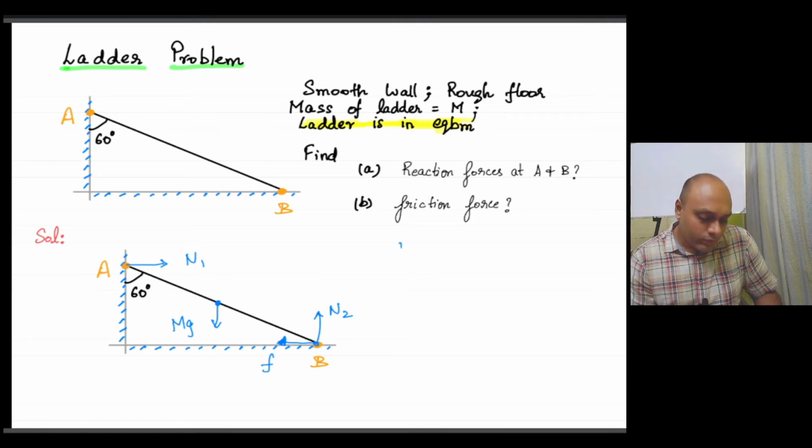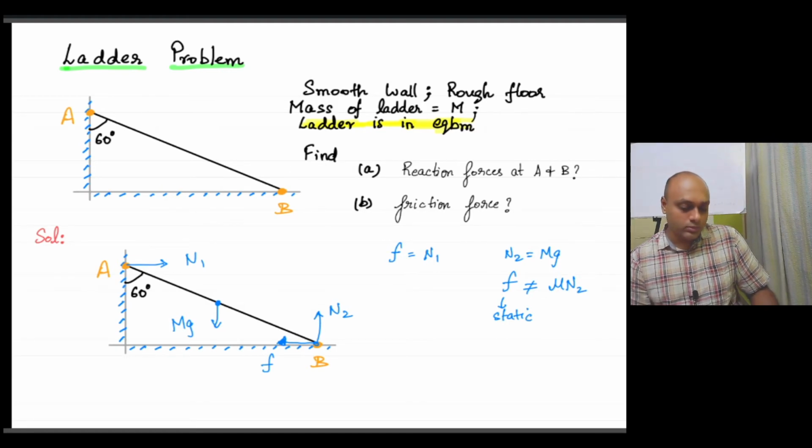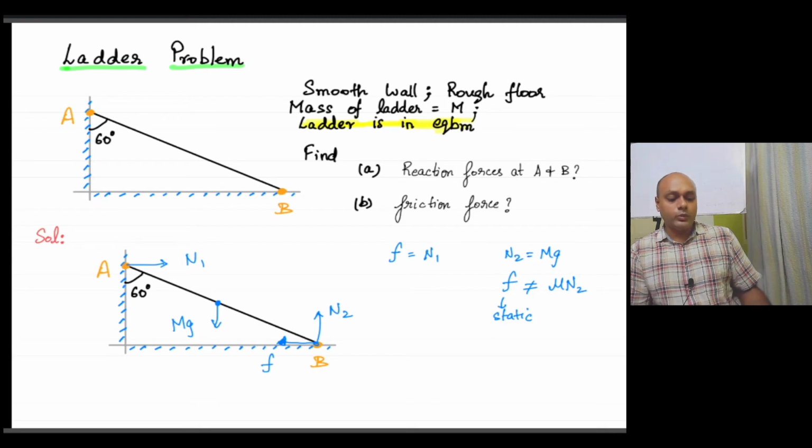So we can write in the horizontal direction F must be equal to N1, and in the vertical direction N2 should be equal to mg. Okay, note that you must not write F equal to mu times N2, because this F is static in nature. So you do not know whether it has attained the maximum value, so you must not just equate it to mu times N2. So that's the important thing to note in this particular question.